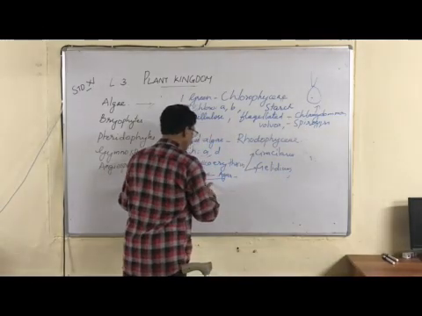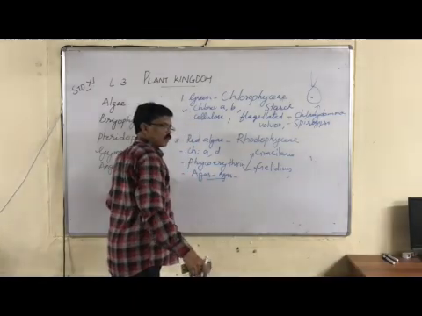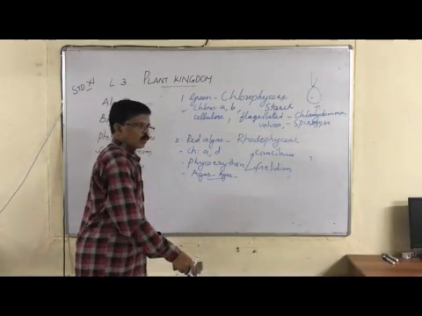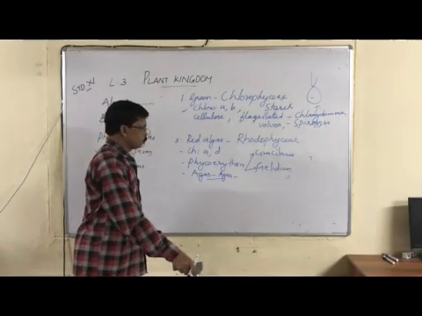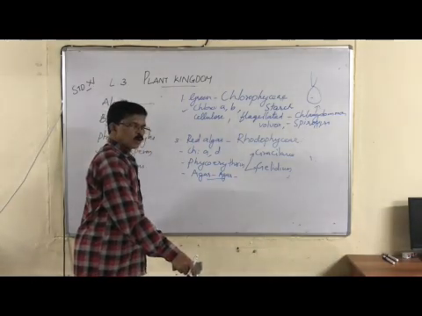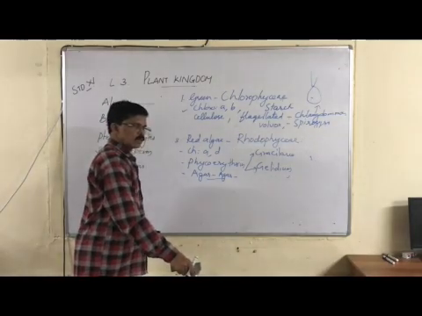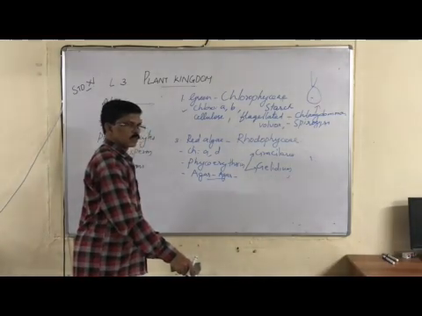These are economically very important. Even 500 gram of agar costs 2000 rupees. That much costlier it is, which is being used in the costlier ice cream preparations, some types of medicine, syrups, etc.